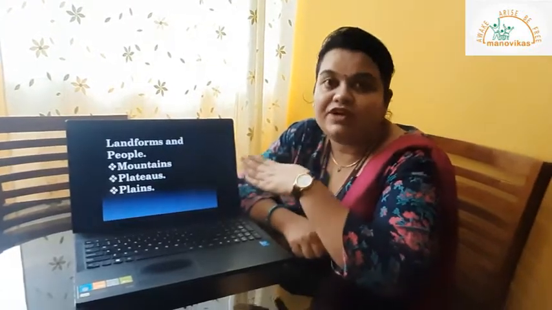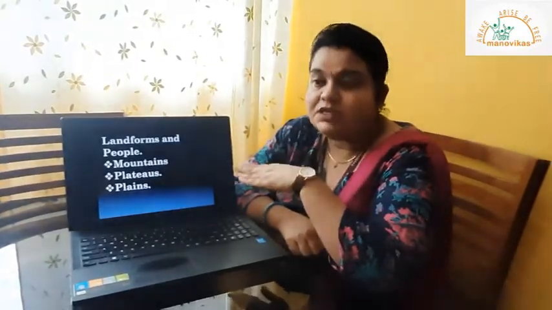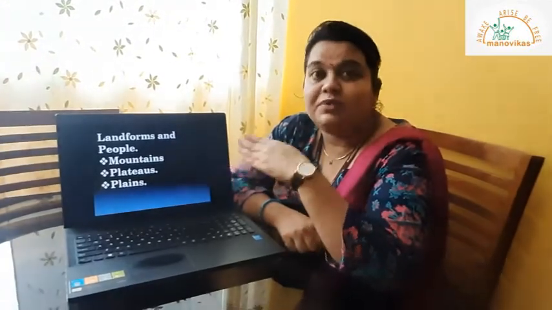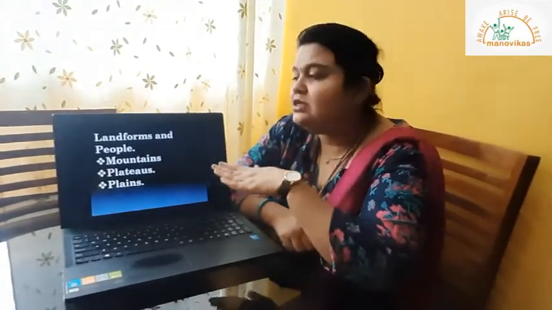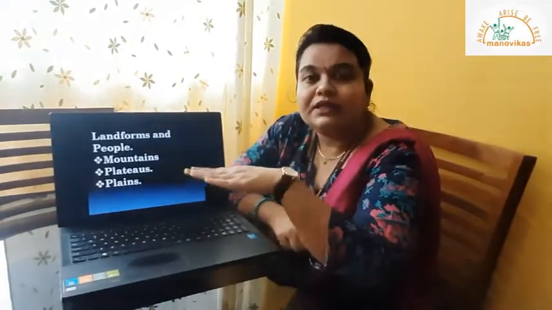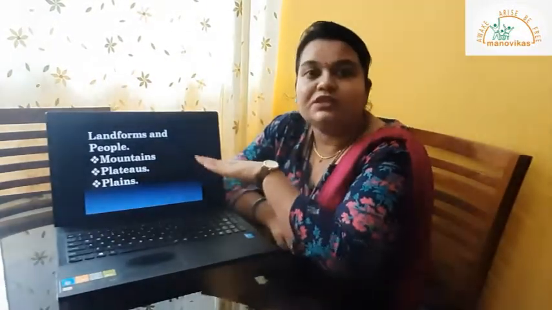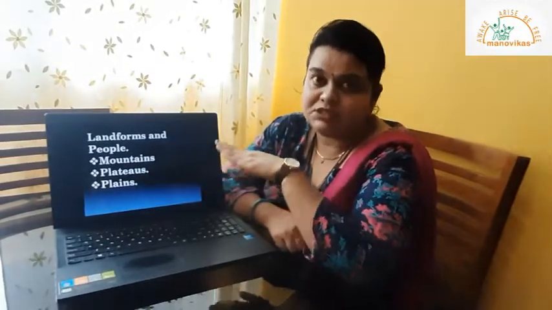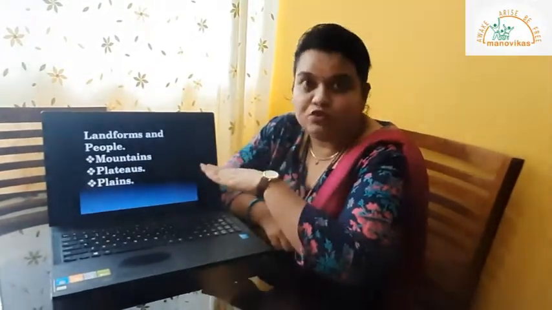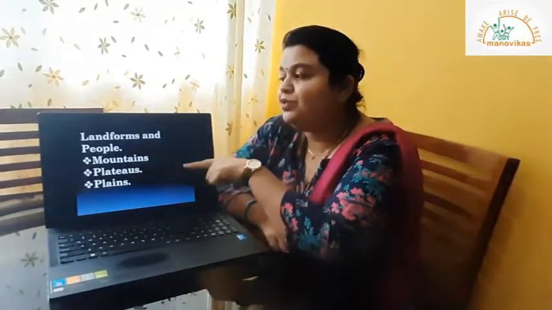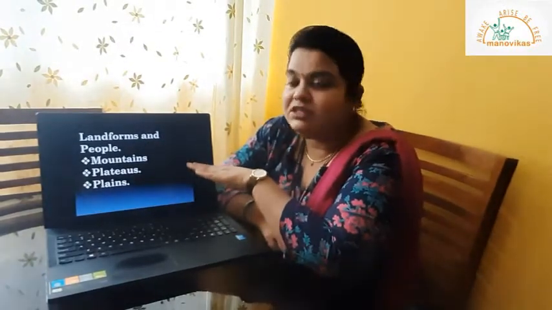Now mountains, as we studied in part 1, we said that mountains are something which are more than 1500 meters of height. Because of the undulating surface, activities like agriculture and construction have some difficulty. As far as agriculture is concerned, hills are cut into step-like features and they carry out terrace farming. As most mountainous regions experience snowfall, the houses constructed there have sloping roofs. The material used is wood. Okay, so all such things are affected depending on what is available in the mountainous region and depending on the relief feature.